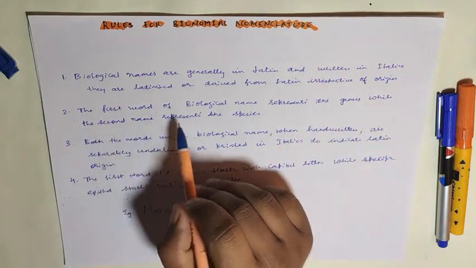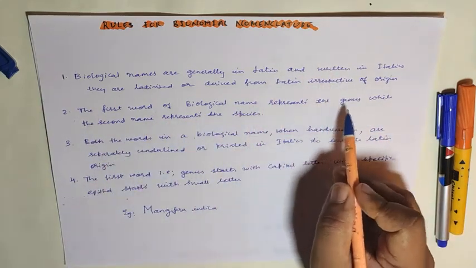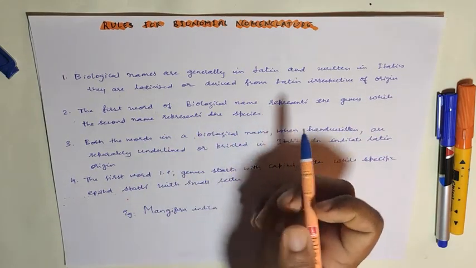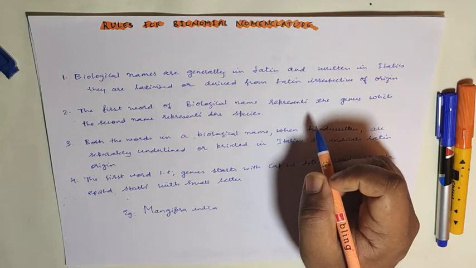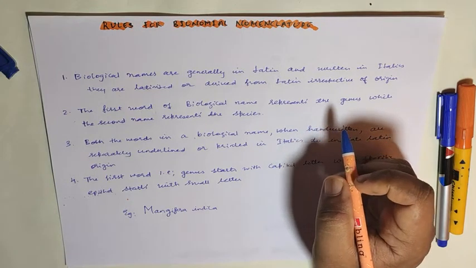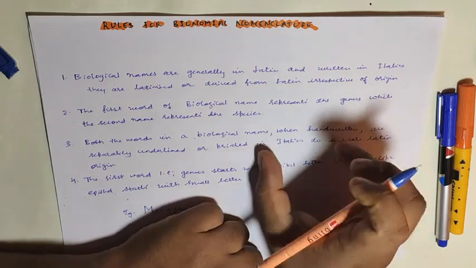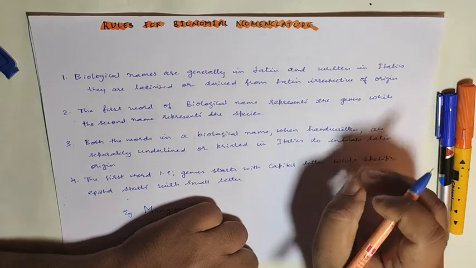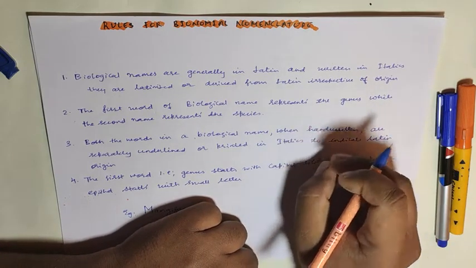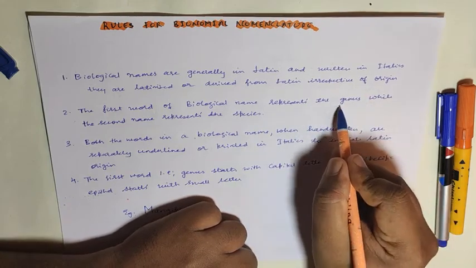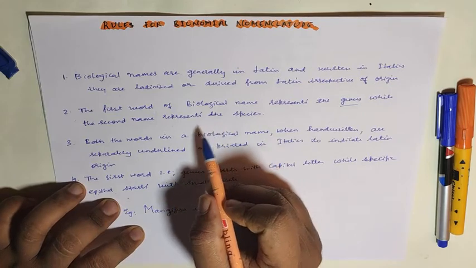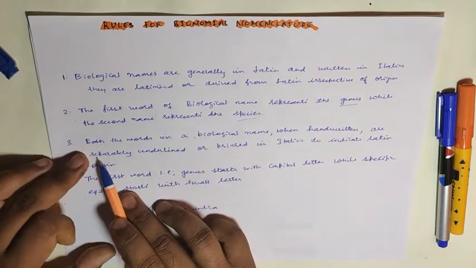The next rule is that the first word of a biological name represents the genus, while the second word represents the species. I told you in my previous explanation that we have two names, one is the genus and the other is the specific name. So whenever you give a name for an organism, you have to specify both the genus name and the specific name.